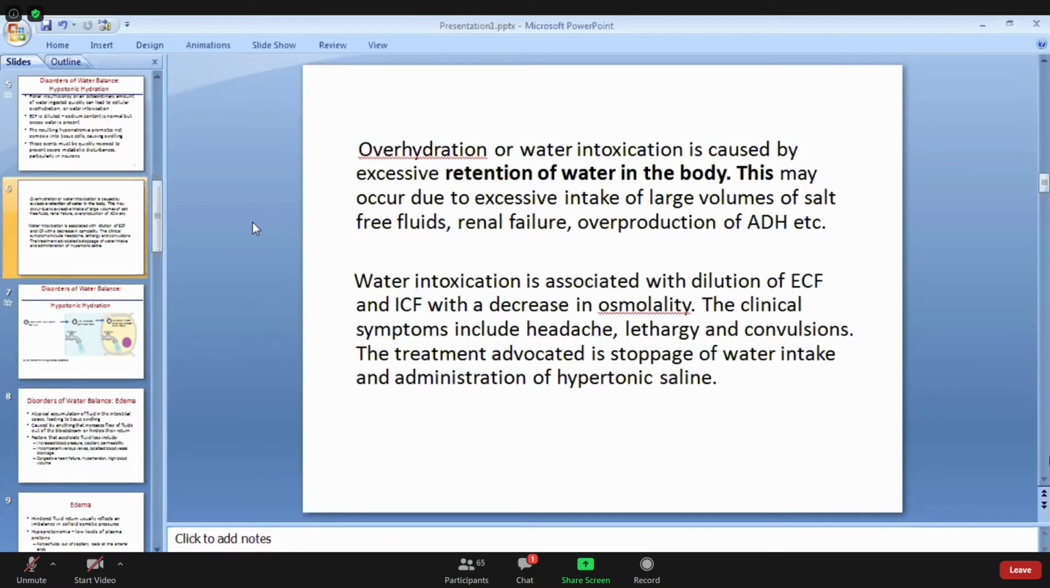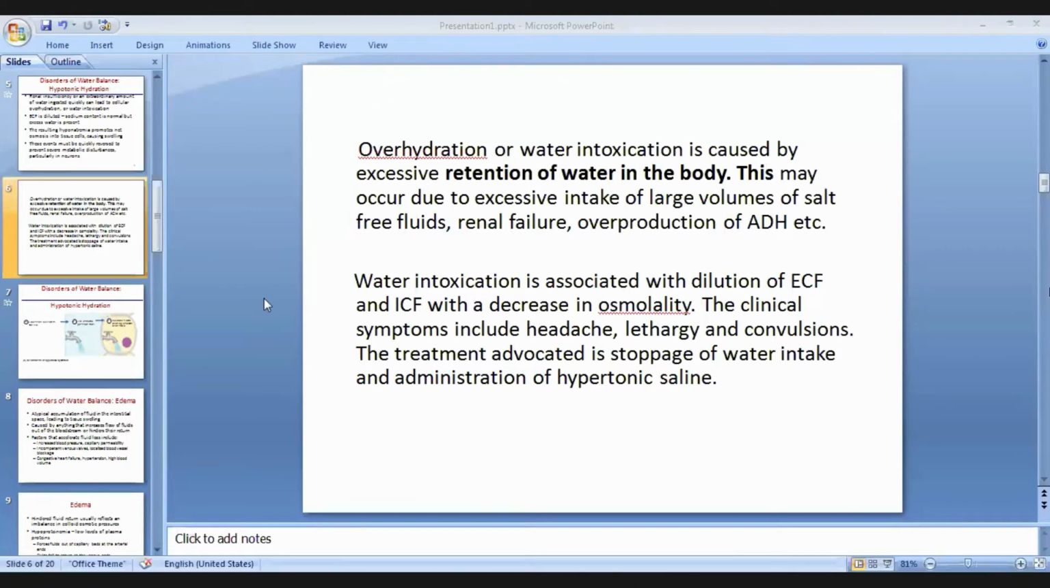So in water intoxication, Manoj Subedi, if you have anything, please write over the chat. Manoj Subedi, if you have any problem, please write over the chat section. Give message. Okay.